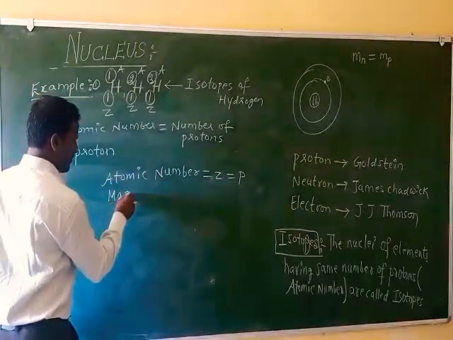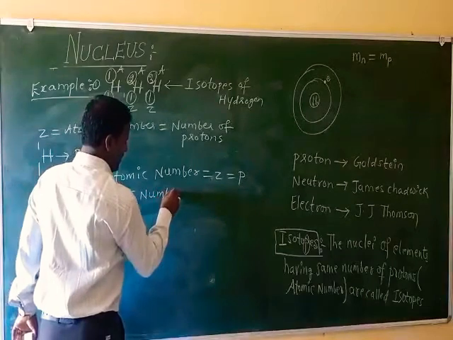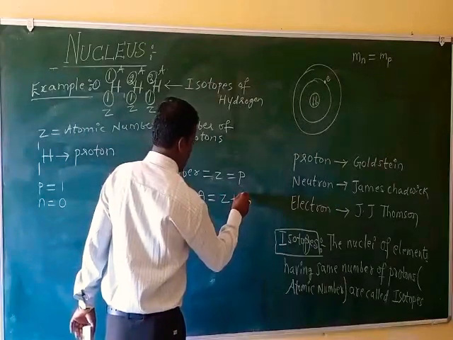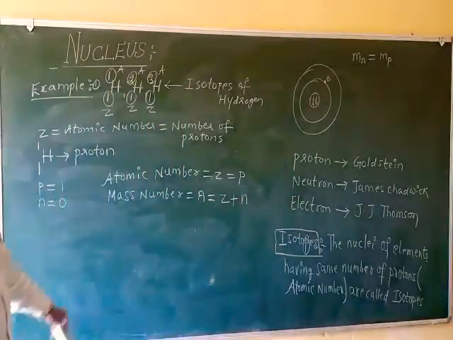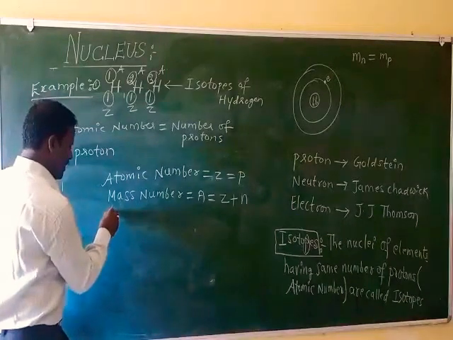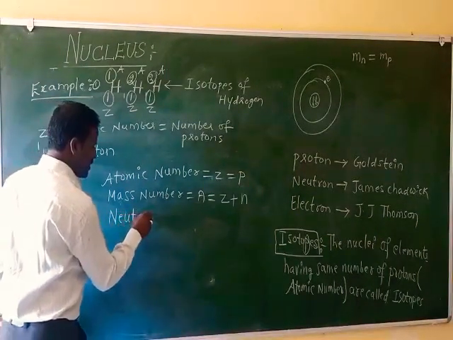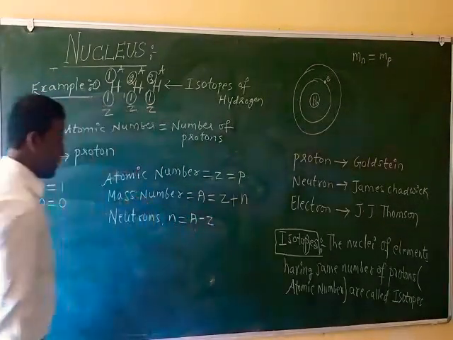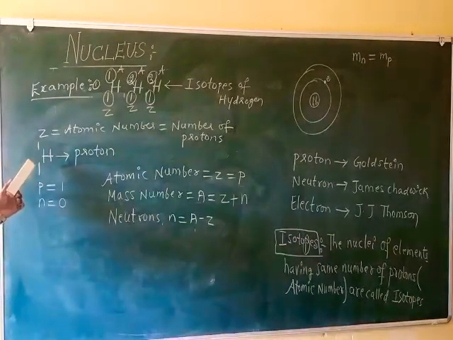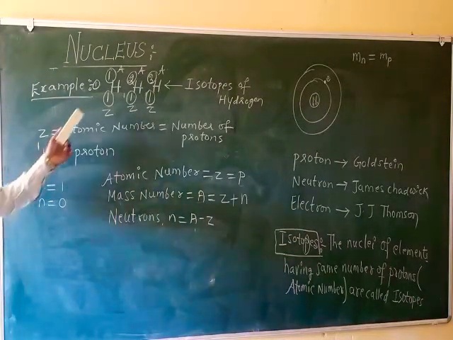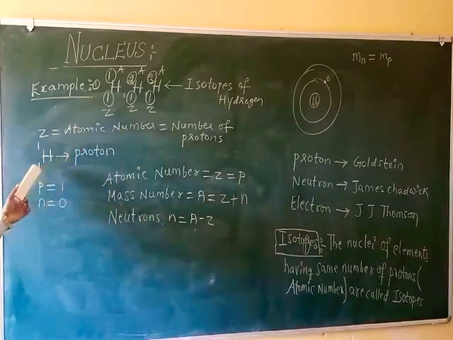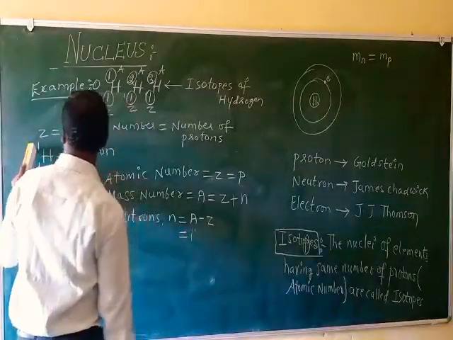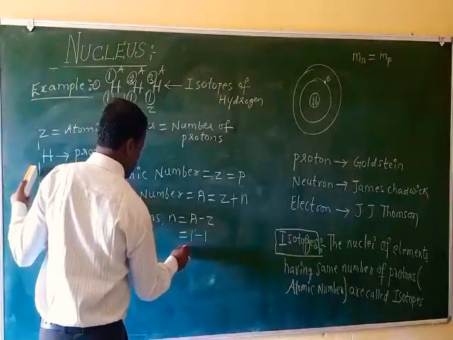Mass number, capital A, equals number of protons plus number of neutrons. So neutrons, n equals A minus Z. In the case of 1H1, mass number is 1 and atomic number is 1, so neutrons equal 0.